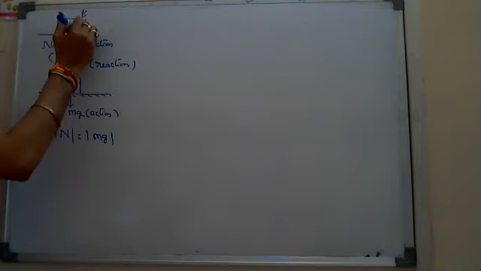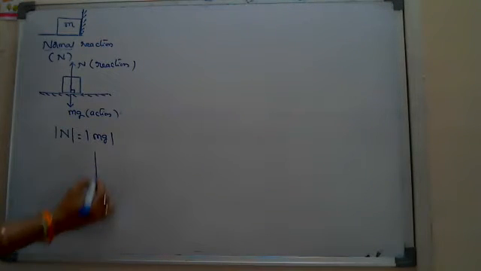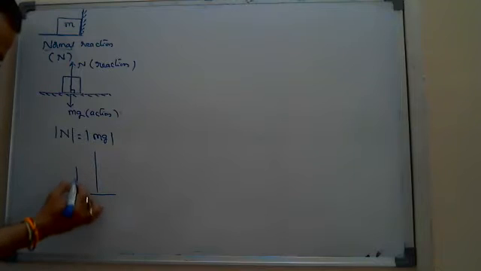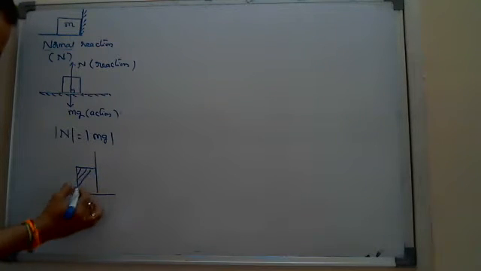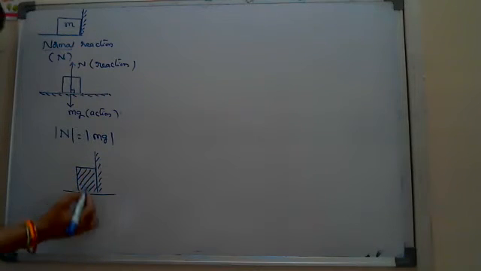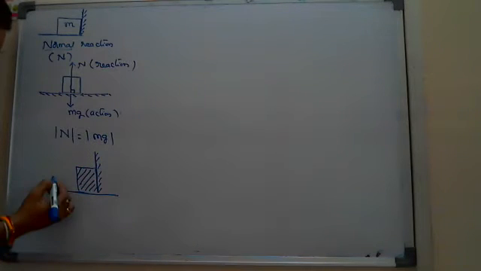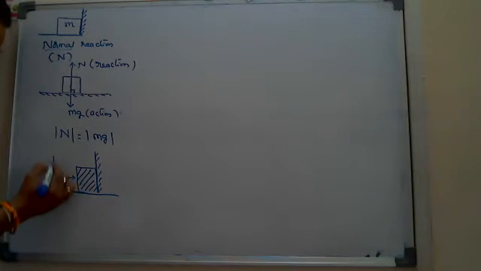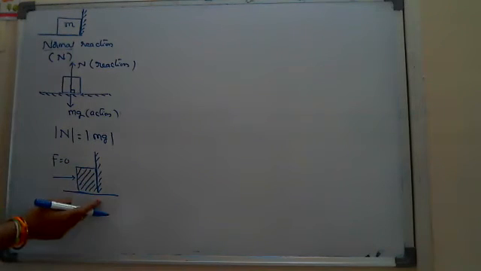But here, even though it is in contact with the wall, there will be no normal reaction. Why? Because when it is kept in contact with the wall like this, the weight acts down. So the action is on the floor, not on the wall. And I am not applying any force here. This force is equal to 0, which means there is no action.